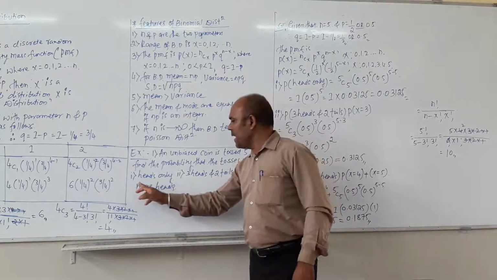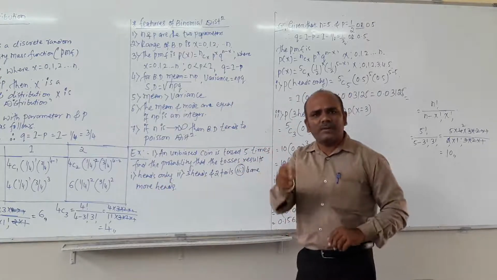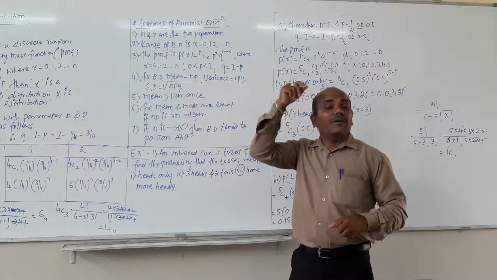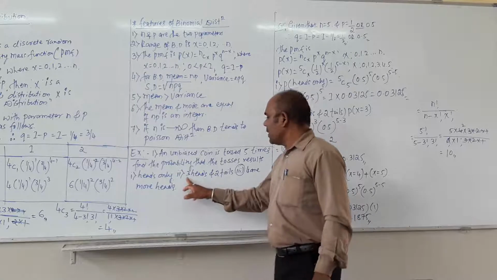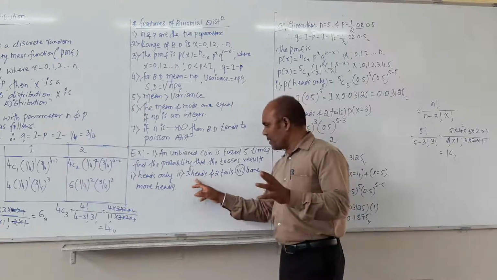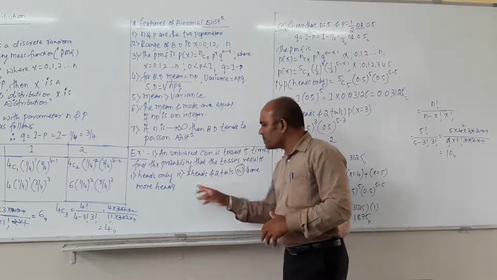First question, heads only. It means when the coin is tossed 5 times, they want 5 heads, so what will be the result? The second question is 3 heads and 2 tails. Please don't get confused here.